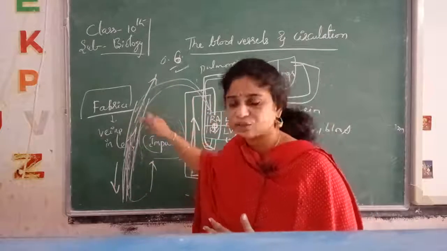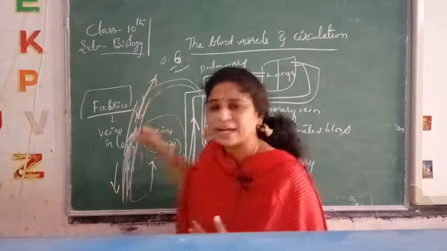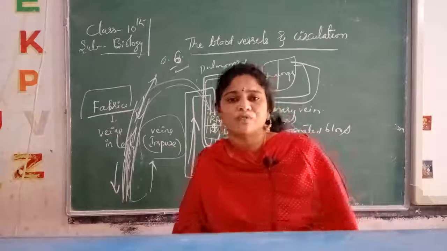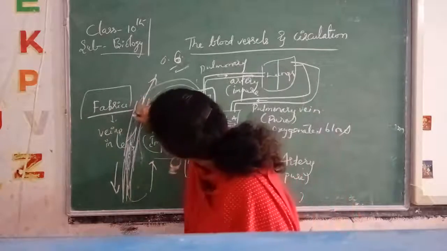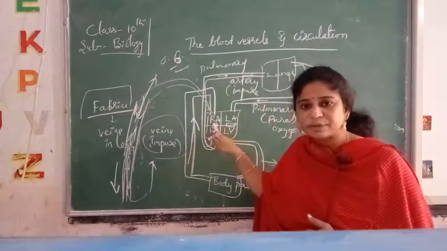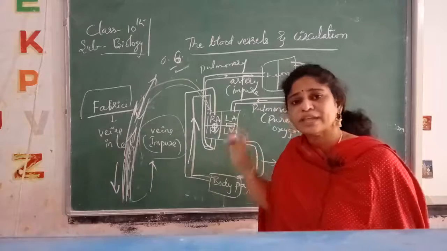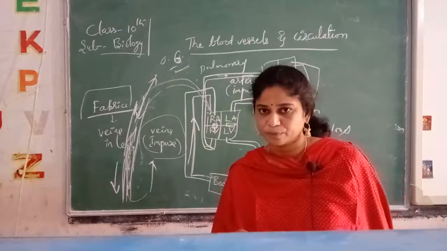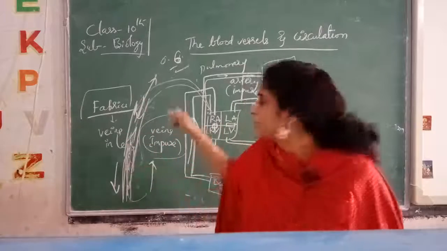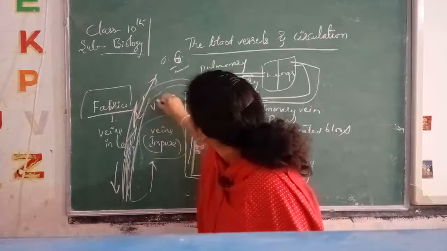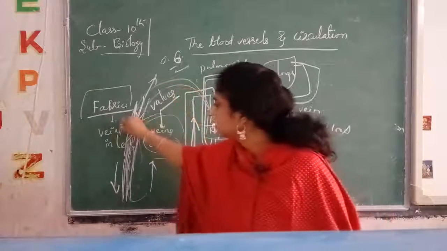From the legs it is moving into the heart with the help of veins in one direction only. So what he is telling is that backflow and fall of blood is not seen, though we stand. Who is saying this? Fabrici. Why? Because valves are present. Here I said tricuspid valve and bicuspid valve won't allow the backflow. Here also the back fall of blood is stopped with the help of valves present in the veins of the legs.